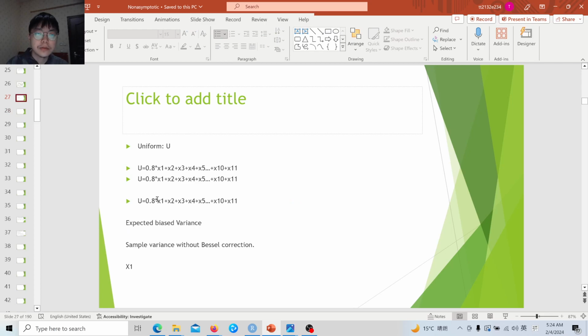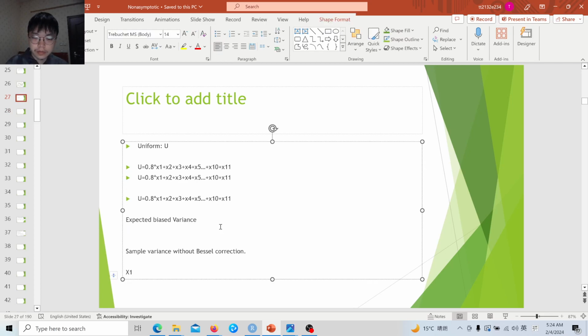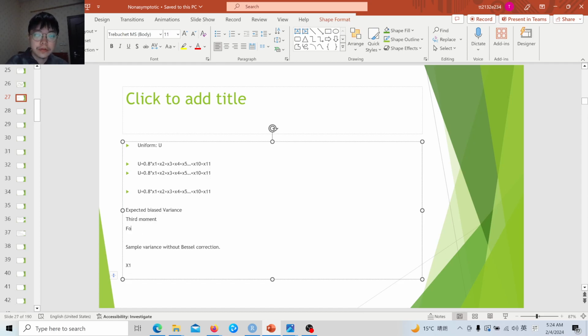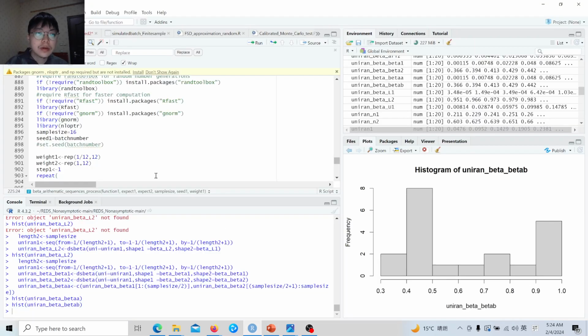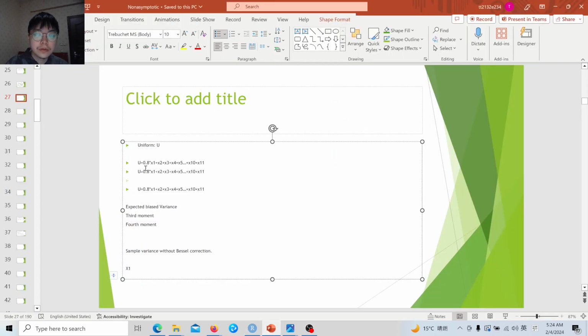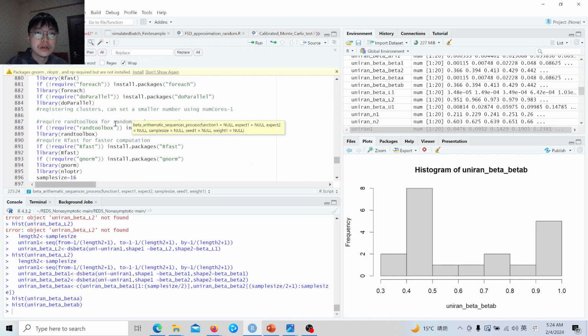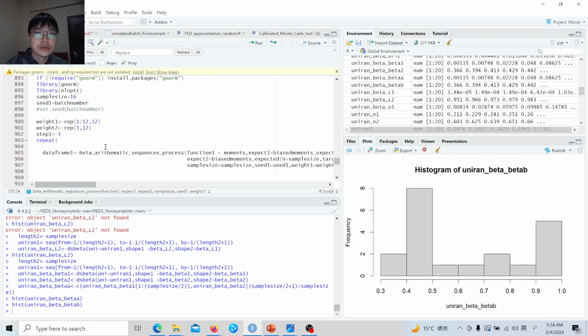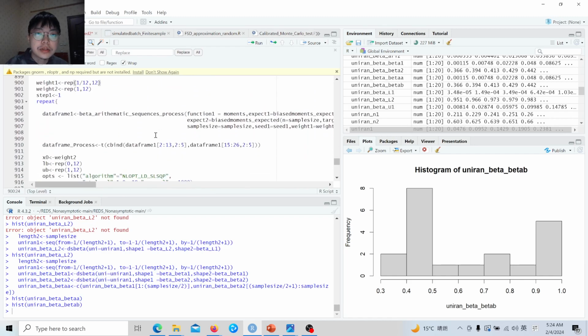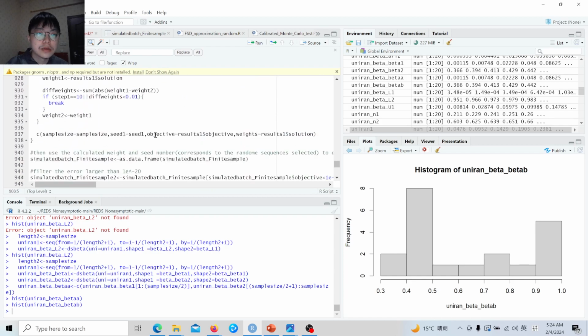There can be many different solutions because it's not just variance. For example, the second can be the third moment, right? And then the fourth moment. And also this is the Gaussian distribution. I can also consider the exponential distribution, right? So generally, after forming many different equations, we can try to solve them by optimizing, using an optimizing algorithm.